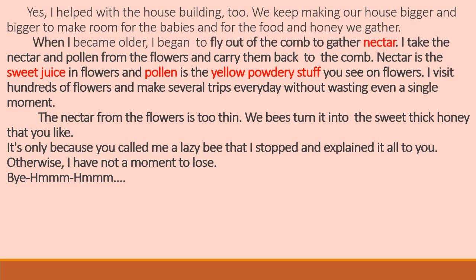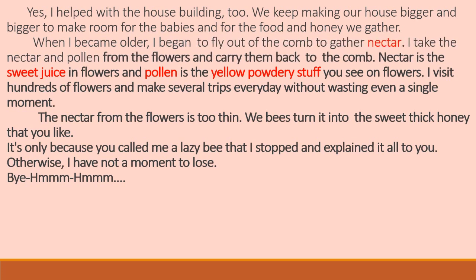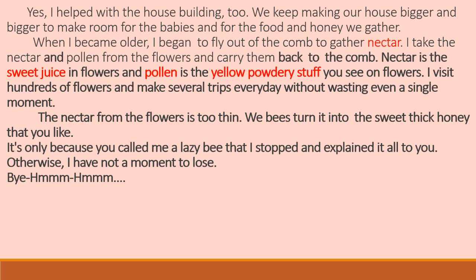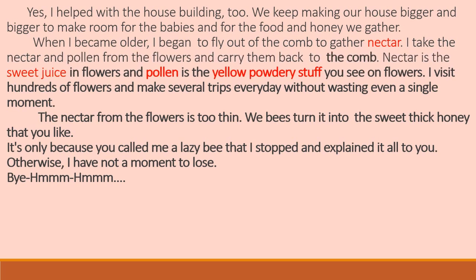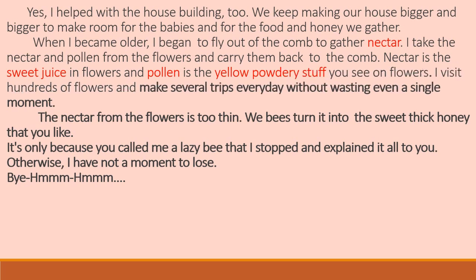When I became older, I began to fly out of the comb to gather nectar. I take the nectar and pollen from the flowers and carry them back to the comb. Nectar is the sweet juice in flowers and pollen is the yellow powdery stuff you see on flowers.